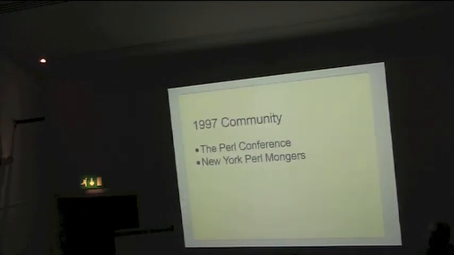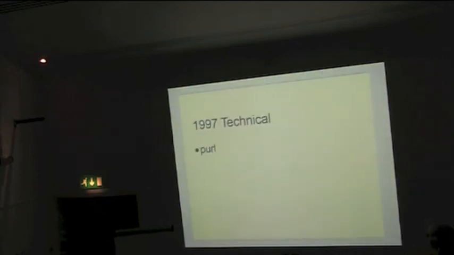So, in the community, at the first Perl conference, lots of Perl people who'd only ever talked to each other on comp.lang.perl met up face to face, and suddenly we had Perlmongers. The New York Perlmongers were the first, closely followed by places like Boston and other groups in the US. And Perl turned up on the IRC channel. I can't actually work out when the Freenode Perl IRC channel started, but Perl turned up in 1997.